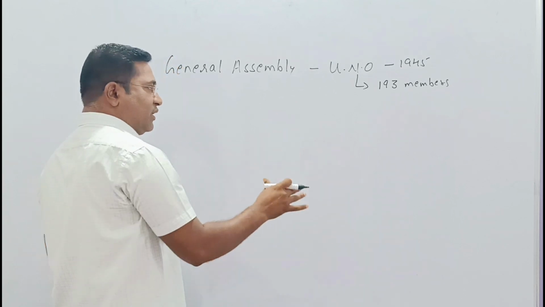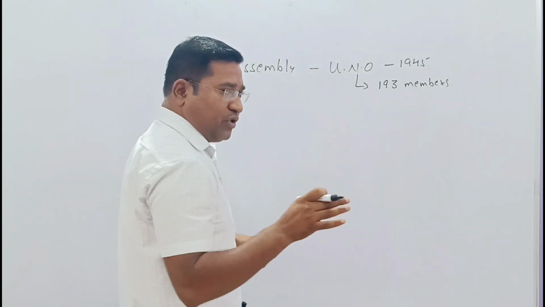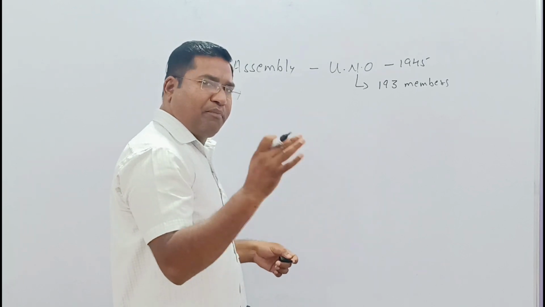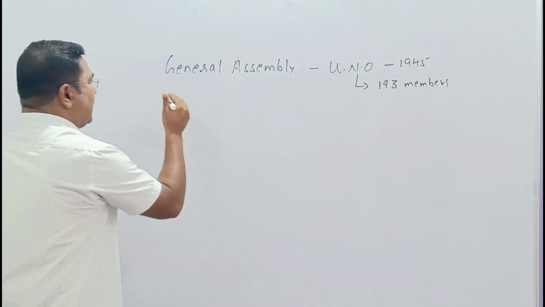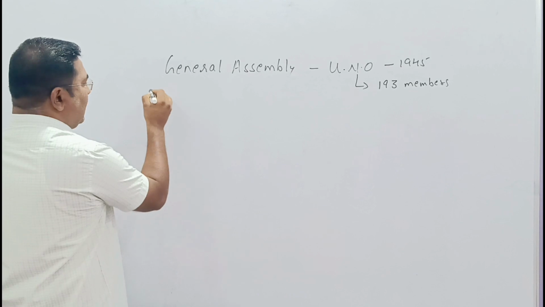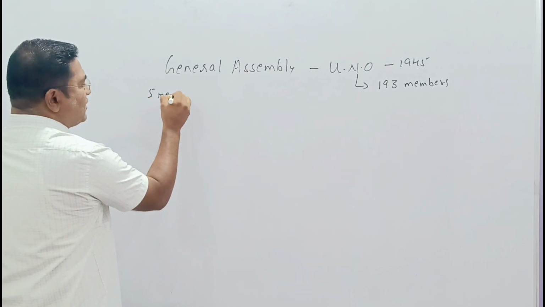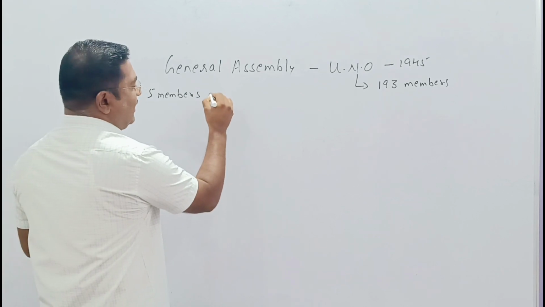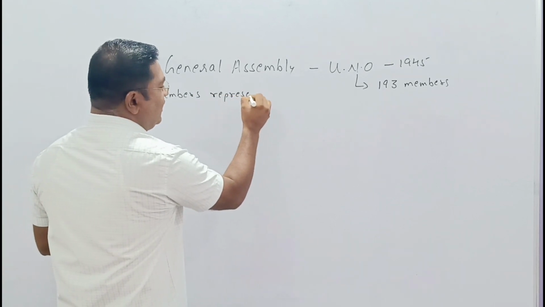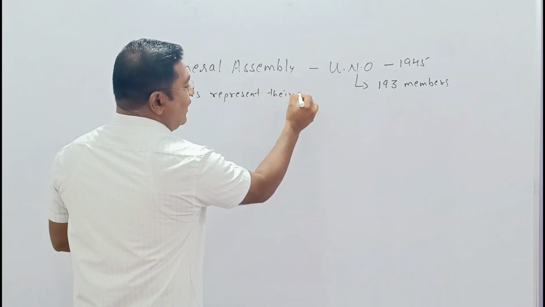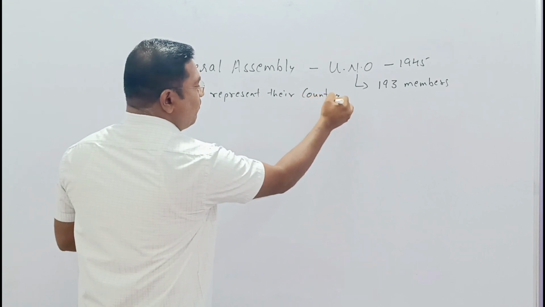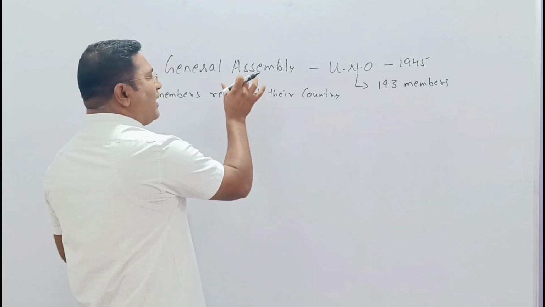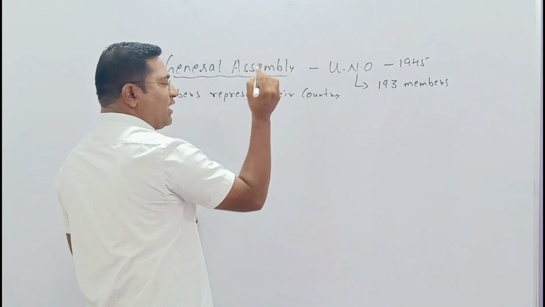According to the Constitution of UNO, it permits that from each country, five members will represent their country, and they are part of the General Assembly.